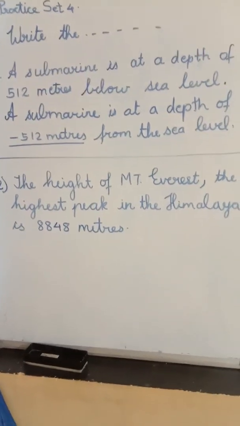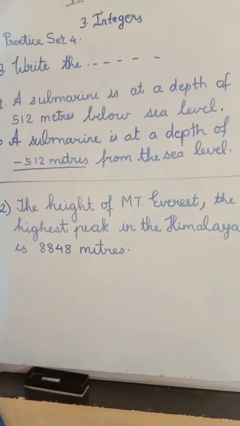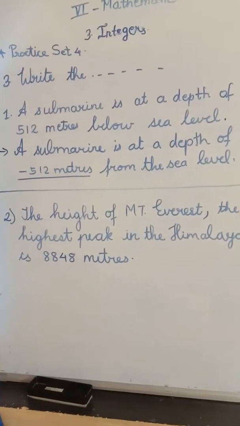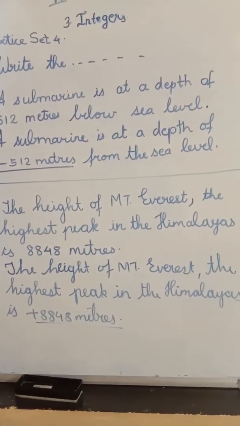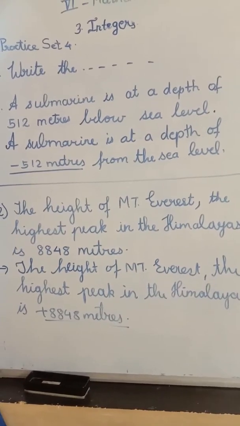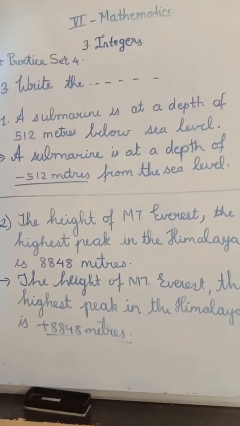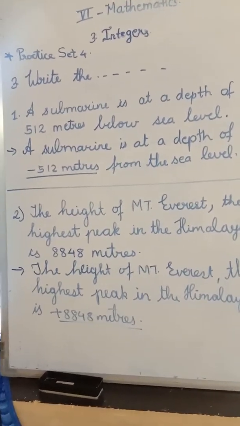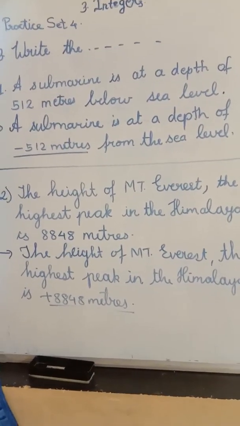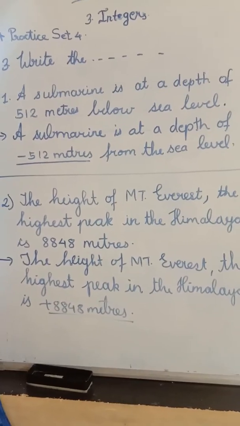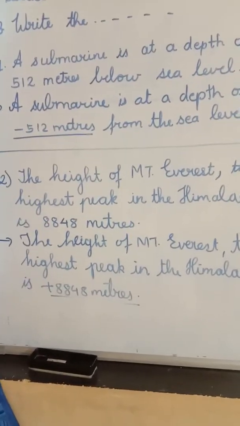Above the ground, no? So the answer will be positive. So the answer is, the height of Mount Everest, the highest peak in the Himalayas, is positive 8,848 meters. So now remaining 2 questions, that is question number 3 and 4. From this same question you have to solve on your own in your CWs.